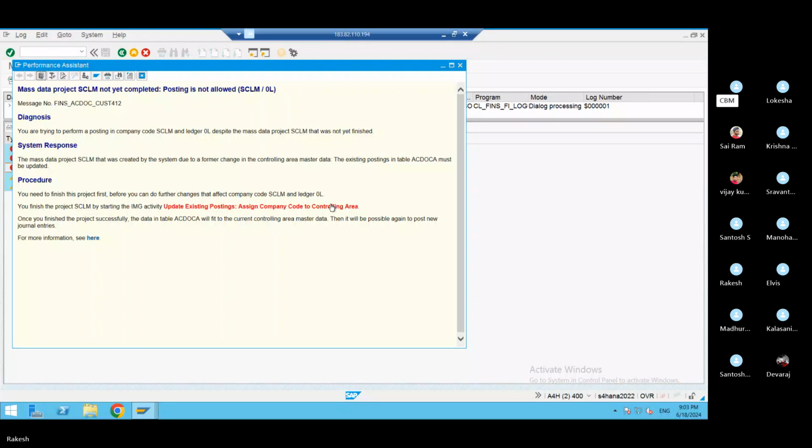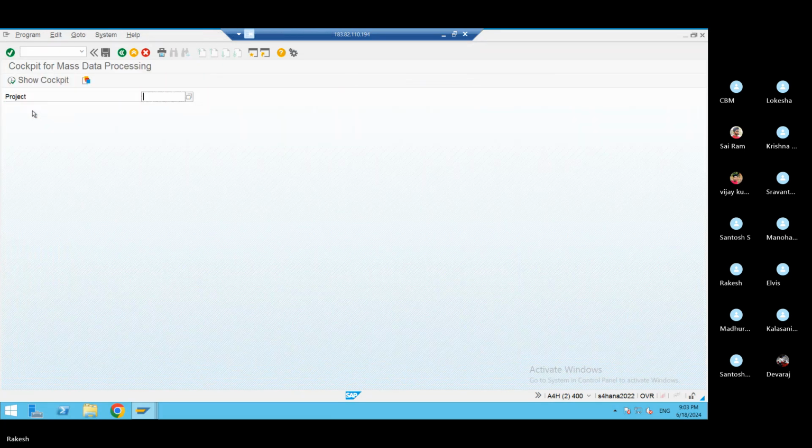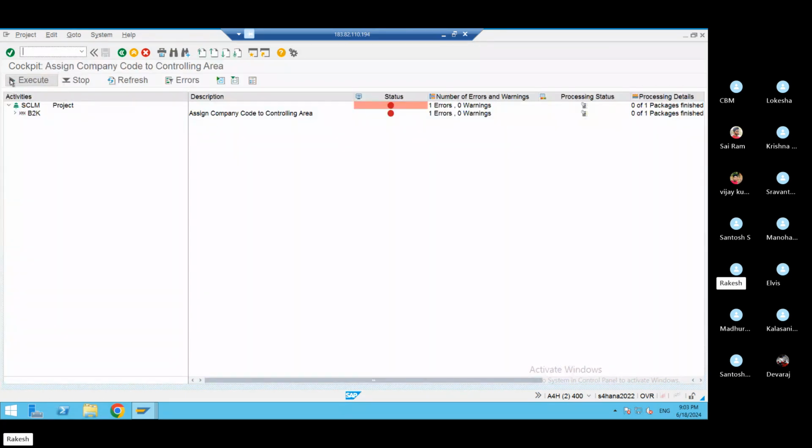SCLM. Click on that. Your controlling area configuration is not done. So click on run project for updating existing, SCLM. Okay, execute. Select the second one. See, this is the error.